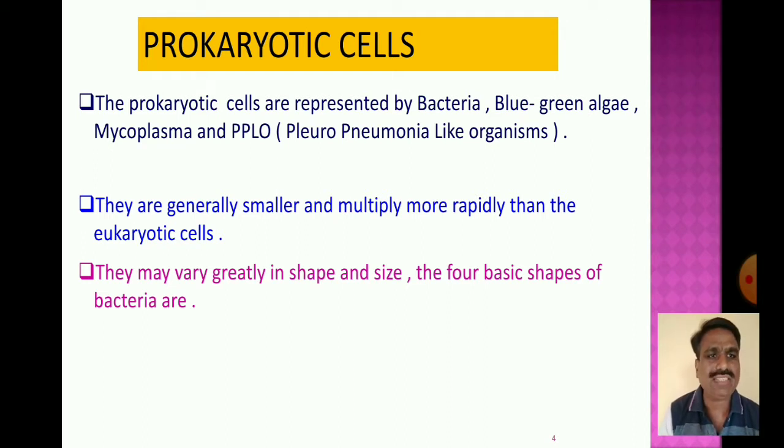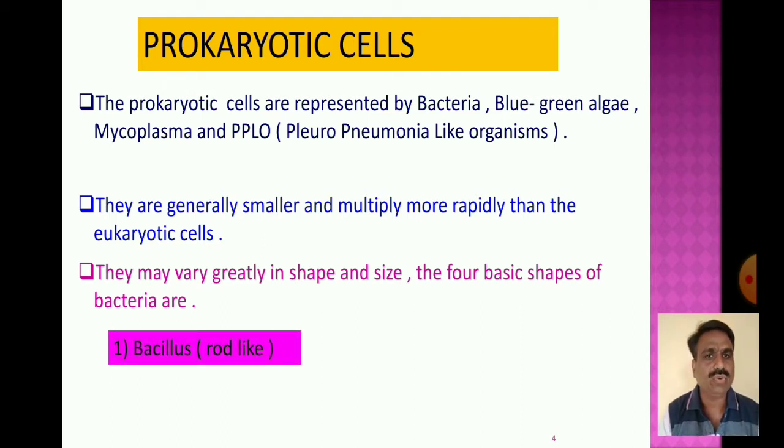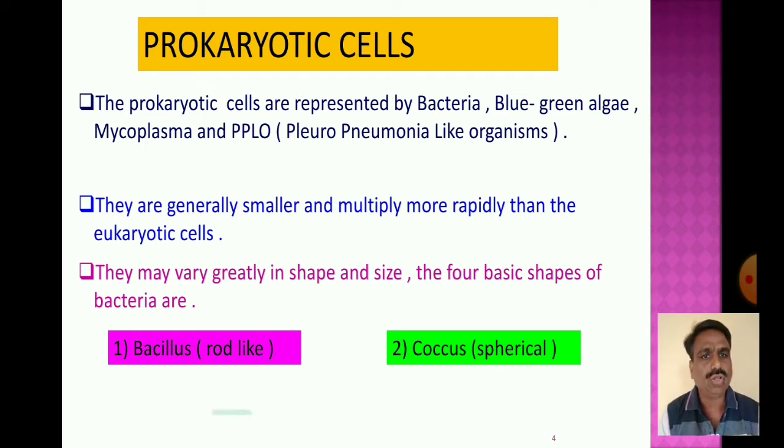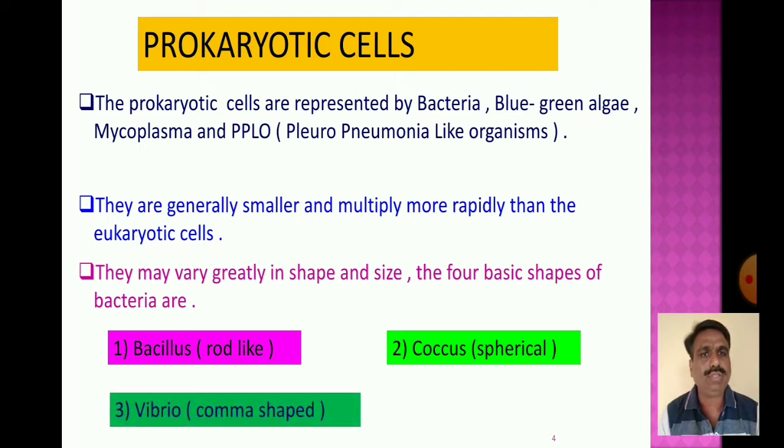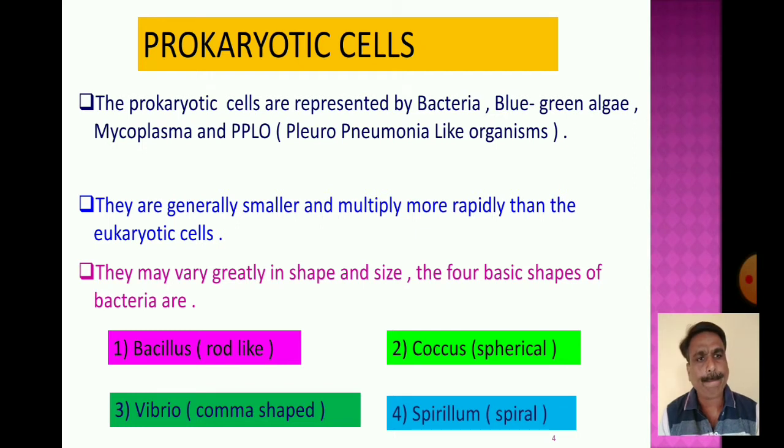There are 4 basic shapes of the bacteria, known as bacillus, which is rod-like; coccus, which is spherical; vibrio, which is comma-shaped; and spirillum, which is spiral-shaped.